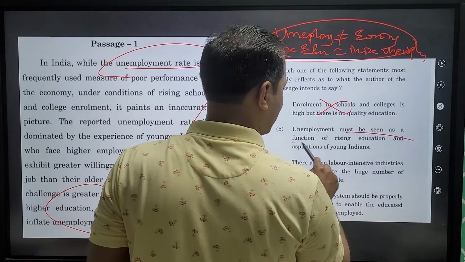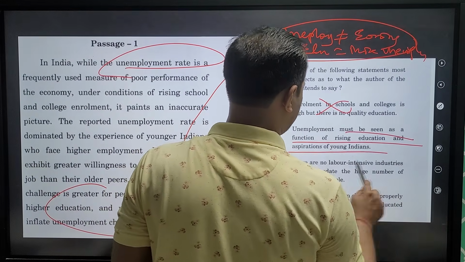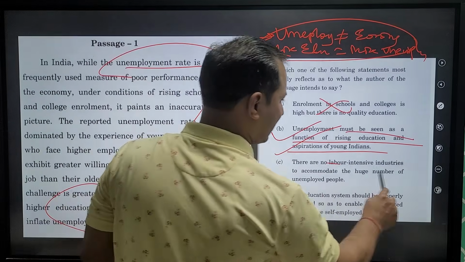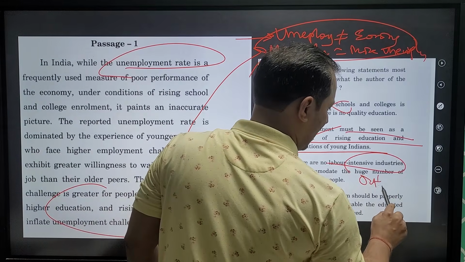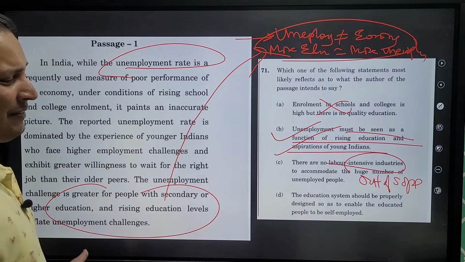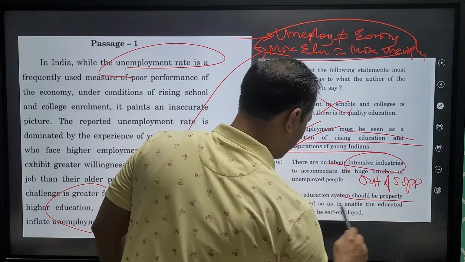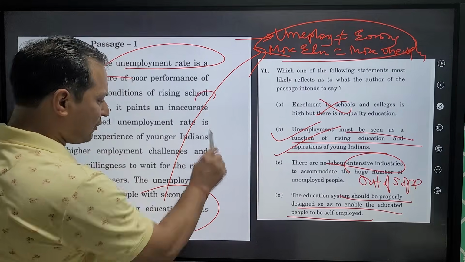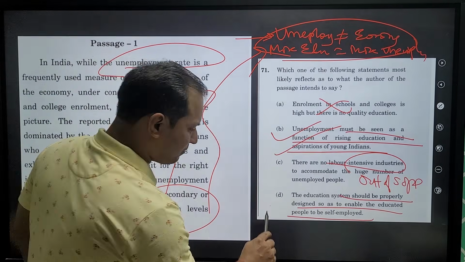Unemployment must be seen as a function of rising education and aspirations of young Indians. Yes. Statement 3, labor intensive industry, out of scope. Nothing is mentioned here. Education system should be properly designed to enable educated people for self-employment. Nothing is talked about self-employment, out of scope.